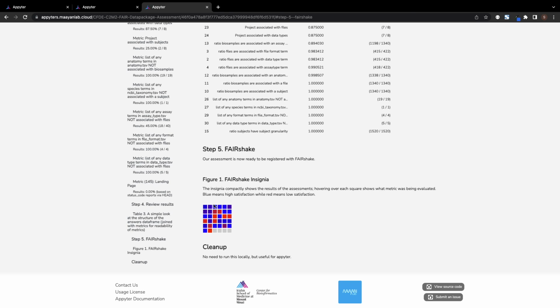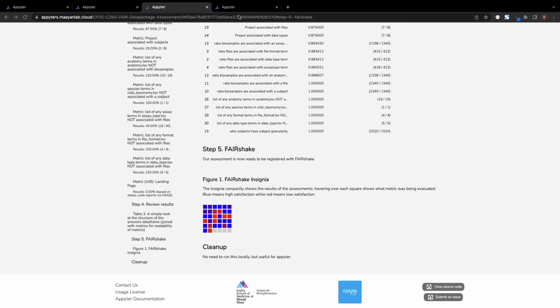Hovering over each square in the insignia displays a summary of the evaluated metric. The blue squares indicate complete compliance with FAIR. The red squares mark metrics where the fairness of the data package could be significantly improved, while purple squares indicate areas that could use moderate improvement.